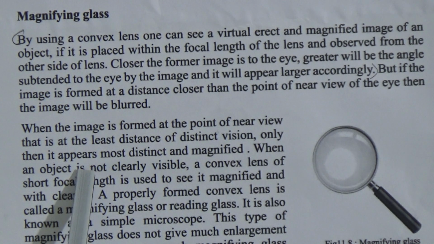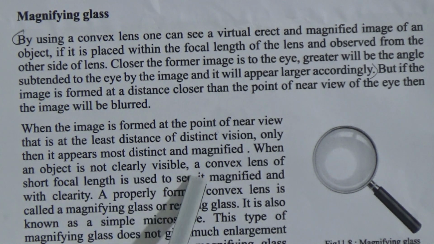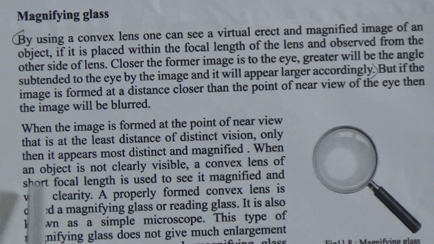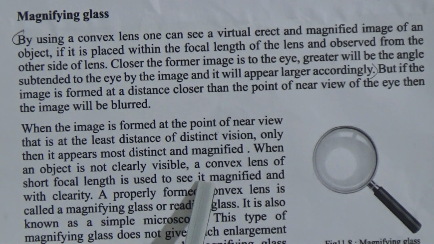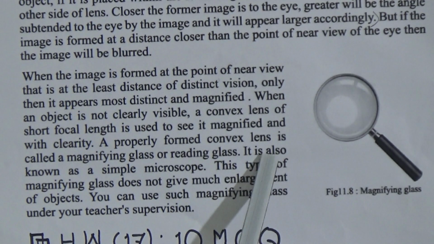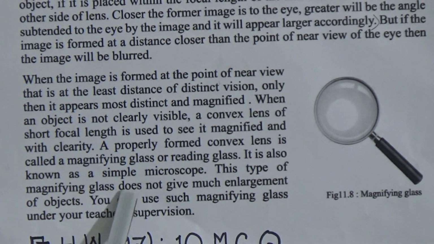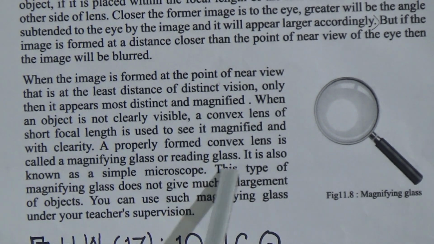When an object is not clearly visible, a convex lens of short focal length is used to see it magnified and with clarity. A properly formed convex lens is called a magnifying glass or reading glass. It is also known as a simple microscope.